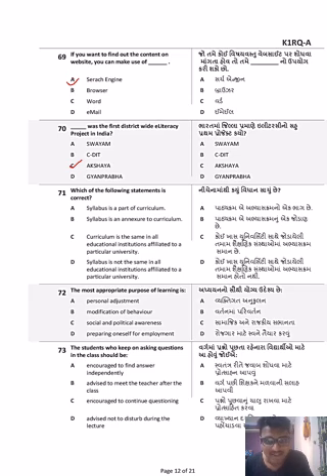Okay, next. Now, starting with your teacher education, teaching aptitude, and teacher education questions. Which of the following statements is correct? Syllabus is a part of the curriculum. Syllabus is an annexure to the curriculum. Curriculum is the same in all education institutions affiliated to a particular university. Okay. Syllabus is not the same in all education institutions affiliated to a particular university. You know that syllabus is a part of the curriculum, which is absolutely correct.